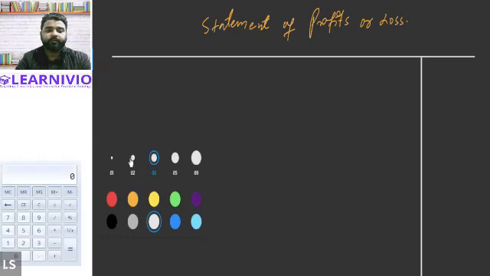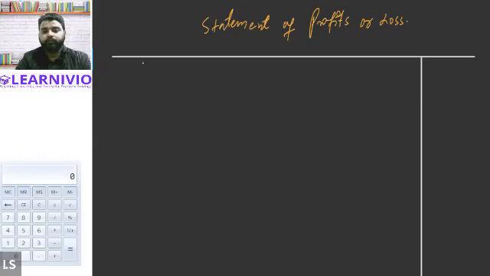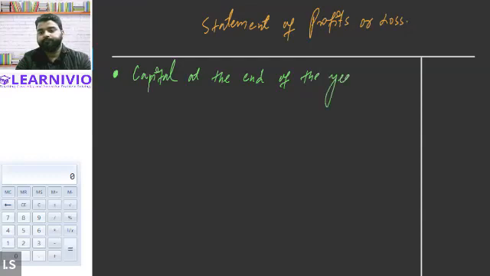So this is how it is prepared. First of all, in this statement, we will write down capital at the end of the year. So whatever capital is given in the question, we will write it at the very top of this statement.